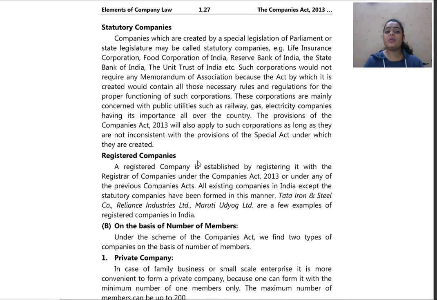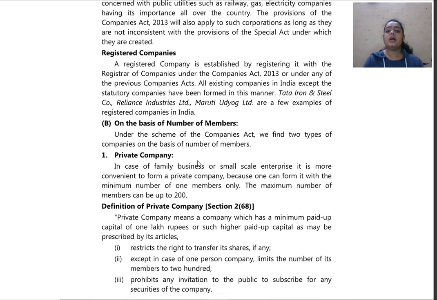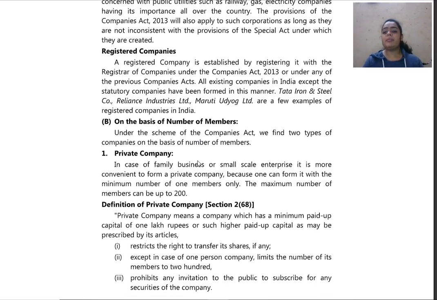Now once we are done with statutory companies, second we have registered company. Now what do you mean by a registered company? A registered company is something which is established under the Companies Act, whether it is Companies Act 2013, Companies Act 1956, or any other previous act which was in action when the company was established. A registered company is established by registering it with the Registrar of Companies under the Companies Act 2013 or under any of the previous Companies Acts.